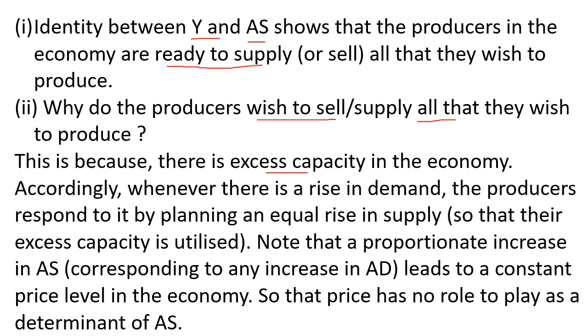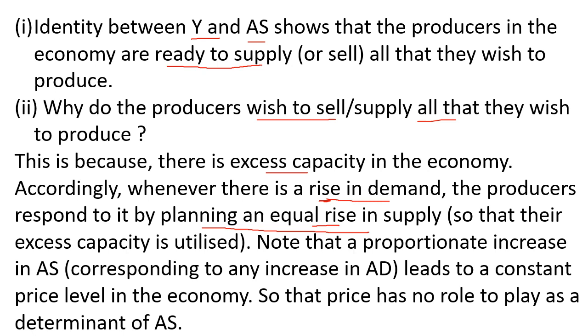Accordingly, whenever there is a rise in demand, the producers respond to it by planning an equal rise in supply. So to meet that rise in demand, producers plan an equal rise in supply so that they can meet the rising demand, which is created due to excess capacity in the economy.